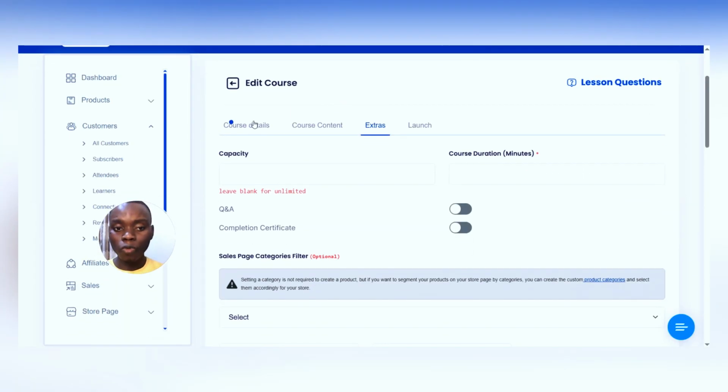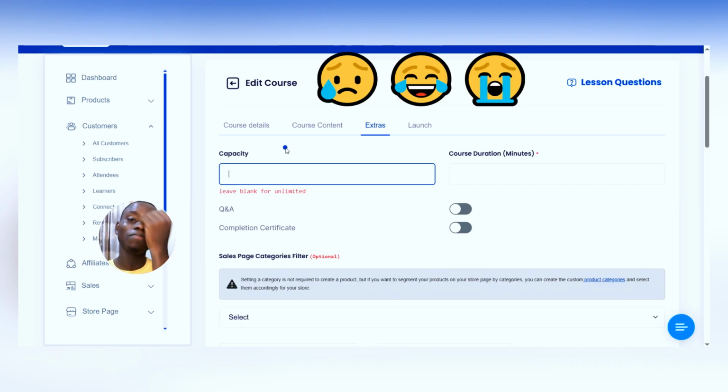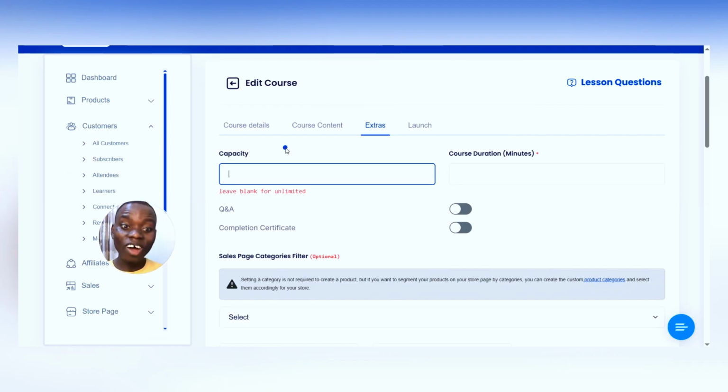Now for this segment, you see we finished the part of course details, we finished course content, and now we're in the extras. So what's the capacity of your course? Is it for 100 people? Is it for 1,000 people? You just have to add that if you have a limit to the people you can allow or take for the course you're creating. But for here they said leave blank for unlimited.